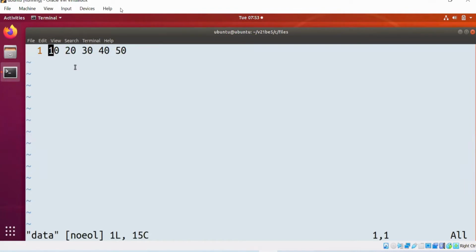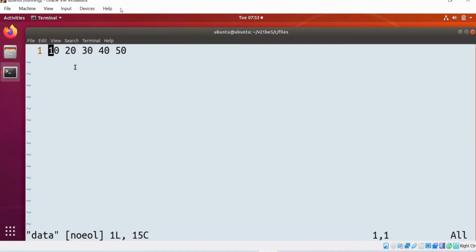We need to provide a space after every data put into the file. One, readability: when we open a file manually, we can see 10 is separate, 20 is separate, 30, 40, 50 are separate. Two, if you write a reverse program where you are scanning it, fscanf will stop scanning the data whenever a space is encountered. If these two points are clear, type 2 in the chat box.